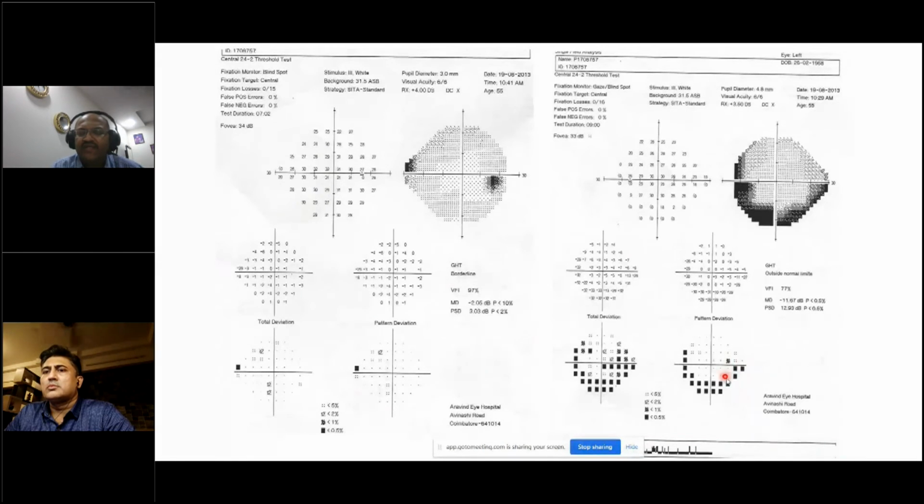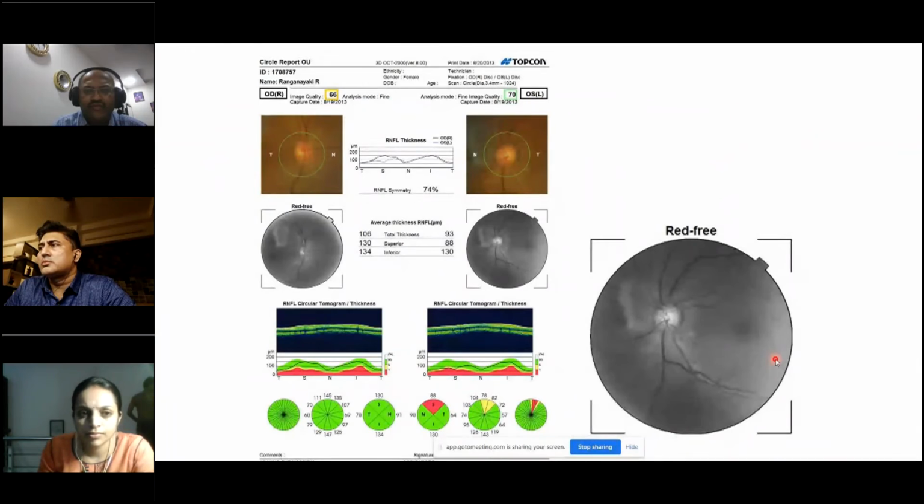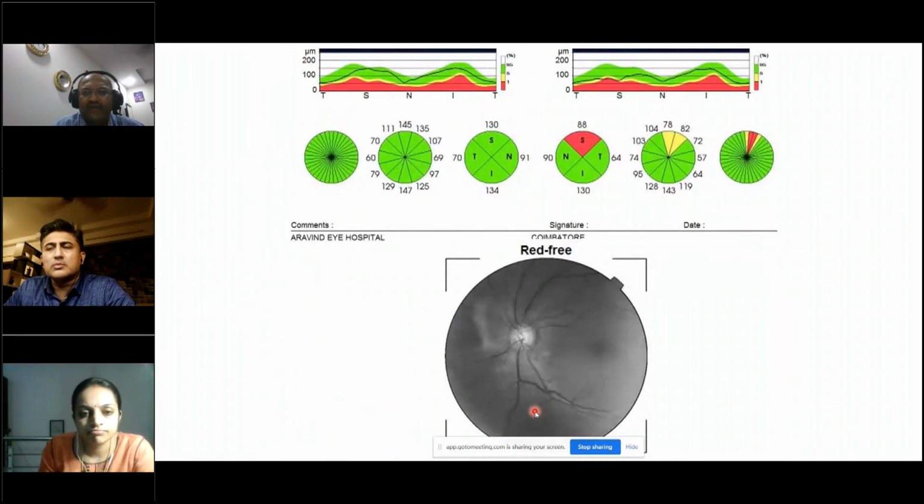I was not very convinced why it should be a nasal step in this region. Nasal step, as I mentioned, is one of the earliest forms of scotoma because of glaucoma. So once we got the OCT done, in the TopCon, like I mentioned, you get a color photograph as well as a red-free photograph. When I looked at the red-free photograph, there's a very nice retinal nerve fiber layer defect there, which can be made out. And the sector maps and the quadrant map also show a superior RNFL defect. So once you go back to the patient and re-examine, you find that there's a superior notch which was missed because of it being a very small disc. In a small disc, you have to be extremely careful.